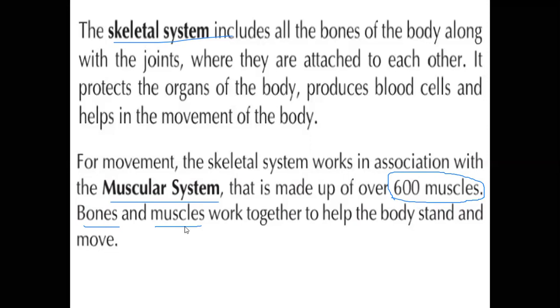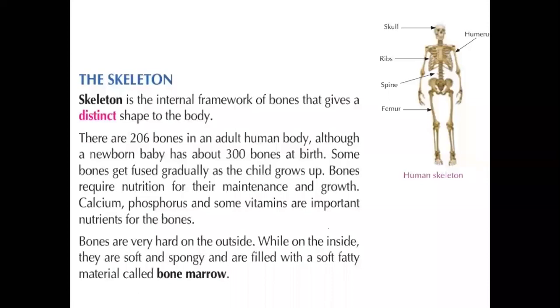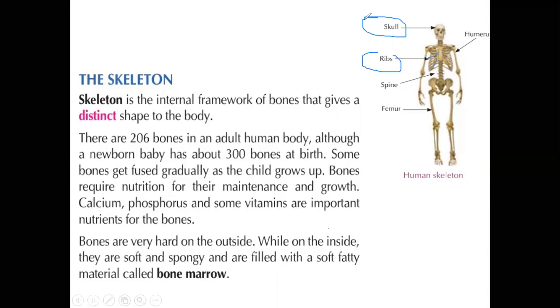In the human skeleton, see this skeleton. This is a skeleton part. So totally we have the skull and ribs. These are the ribs, curved bones, right?